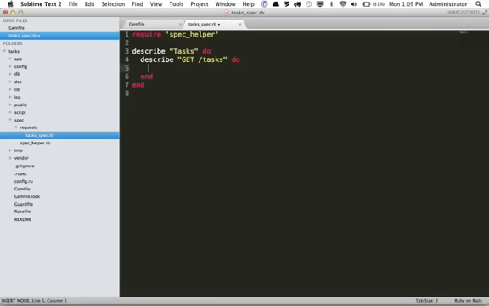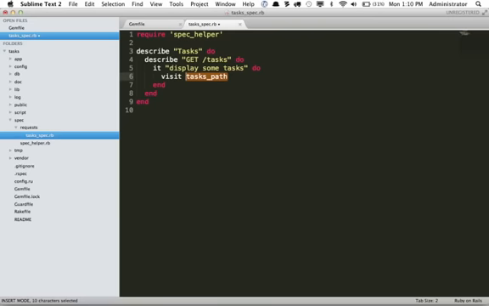We're going to use these tests as a way to sort of chart out what we're going to be building. What we can see here is we have a describe block, and the way this will read out when you run your tests is Tasks GET /tasks. So we're describing our tasks feature, and for this section, we're going to describe when you get /tasks. In this case, what I want is it should display some tasks. So we can use Capybara, and we're going to say visit, and we want to get the path to tasks. So really what we want is tasks_path.